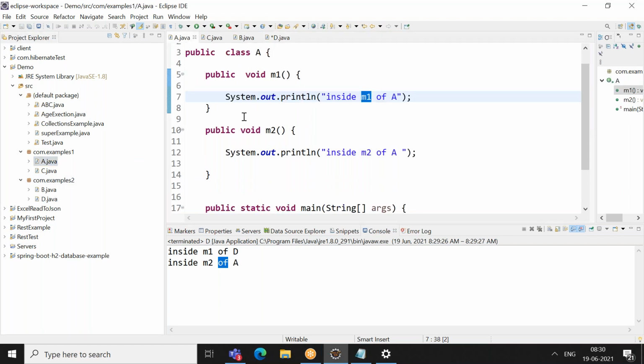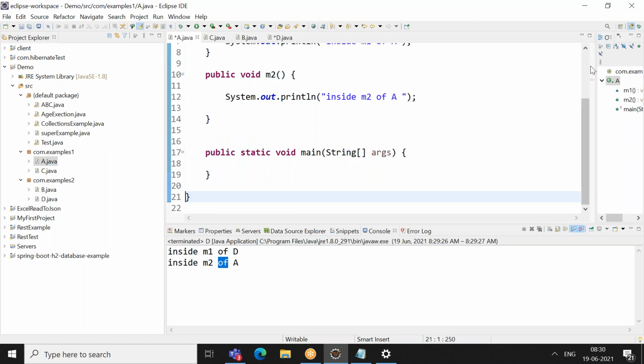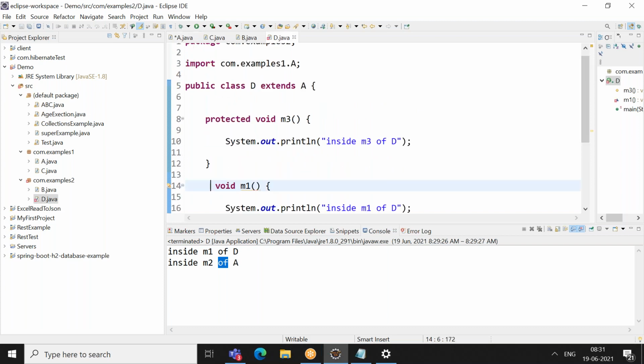If in the parent I make a method default, then in the child I can write it as default. Yes, I can even write it as public, because you are increasing the visibility. That is not a problem. Can I make it private or protected? Protected, yes, you can make it, because this is also increasing it. But I cannot make it private.